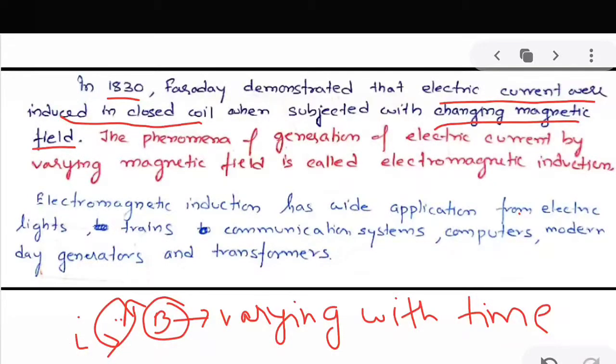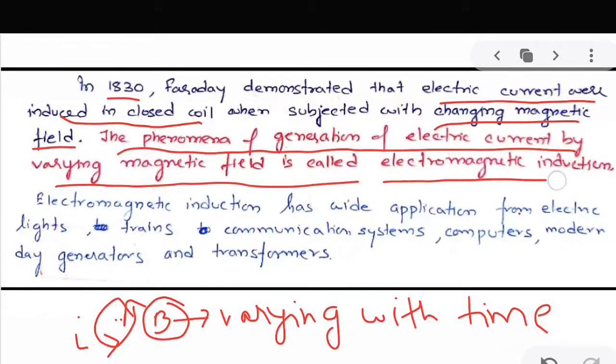The phenomenon of generation of electric current by varying magnetic field is called electromagnetic induction. This is the definition of electromagnetic induction.